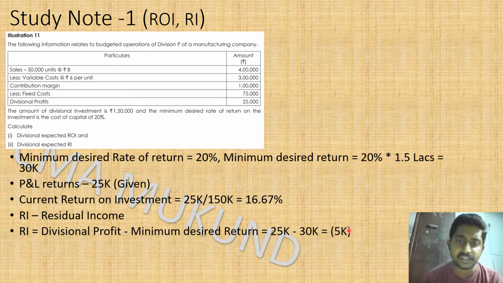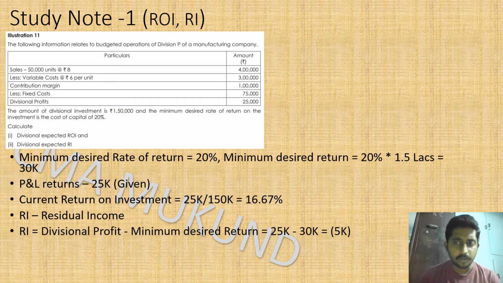So our expected profit is 30,000, however our budgeted profit is only 25,000. So 30,000 minus 25,000 is going to be 5,000. We are on the lesser side, so that's why we are putting it with a negative sign. So I request you to apply the formula accordingly. And if you have more profit, you can put it as a positive. So you can do the math accordingly. That is nothing but the residual income.